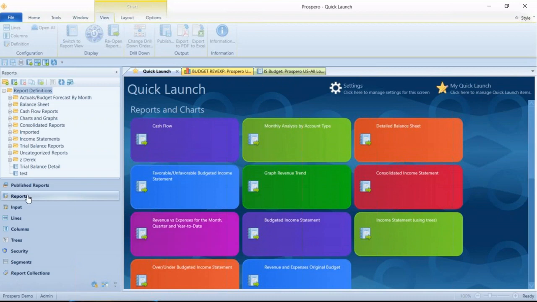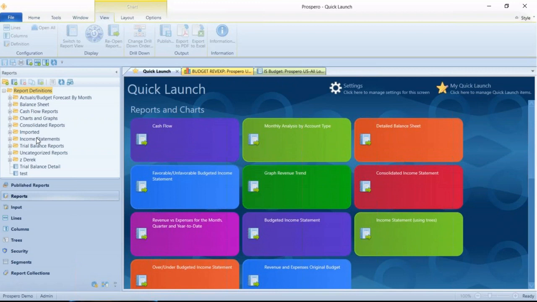So if I click on reports at the top here, I'll see all the report definitions we've got set up inside Prospero, all of your balance sheet statements, cash flow statements, your charts and graphs, your income statements, any other reports that you want to set up are all listed here.